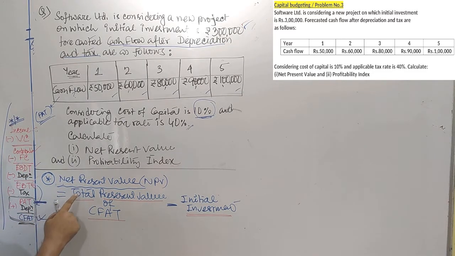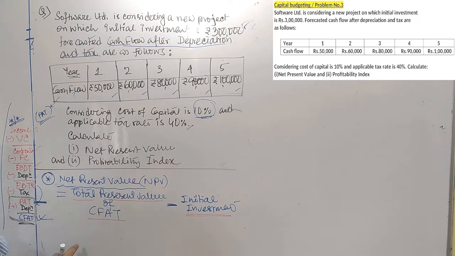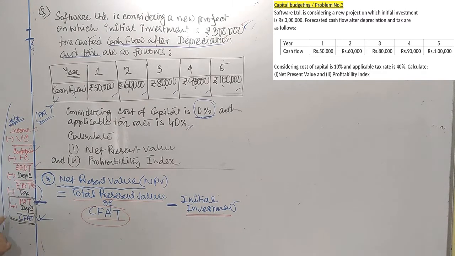Now, what is the formula of NPV? The formula of NPV is total PV of CFAT, total present value of CFAT, minus initial investment. Now, first we have to calculate CFAT. Look at the formula also, look at the income statement also. Since PAT is provided to us, with that PAT, once we sum up depreciations for each and every year, we can get cash flow after tax of each and every year. Now we should start with PAT.